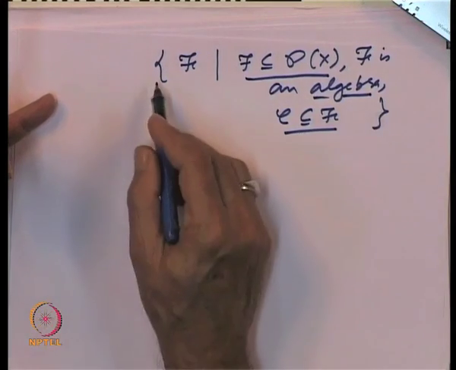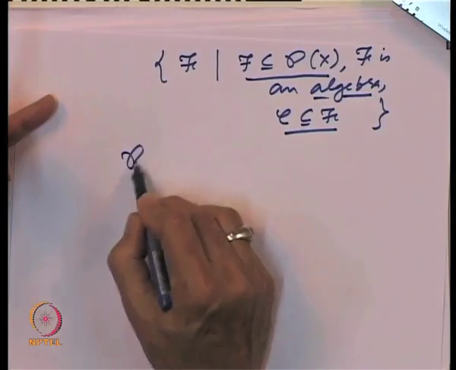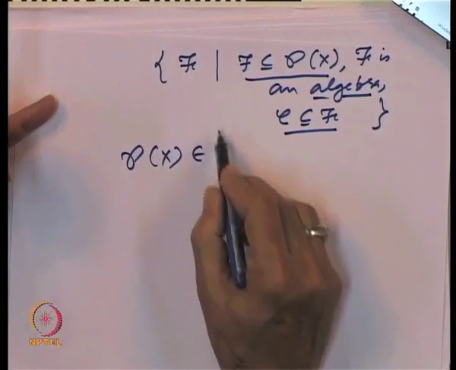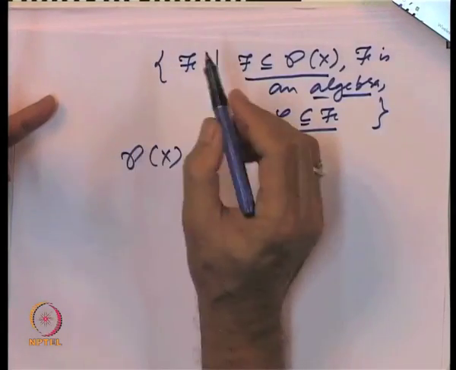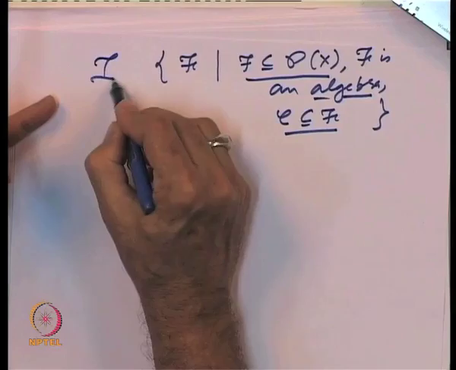So, first of all, let us observe that P(X) is an element of this collection. So, let us call this collection, say, I.